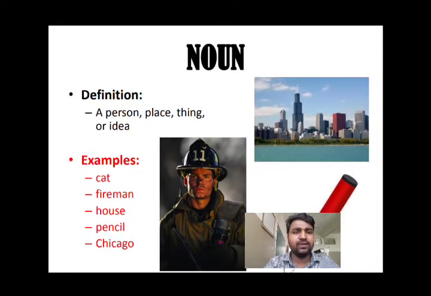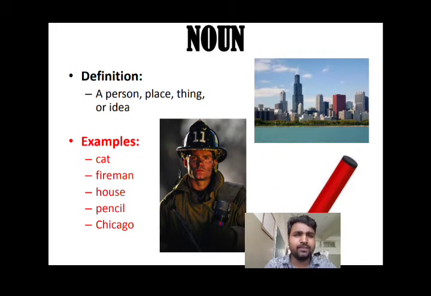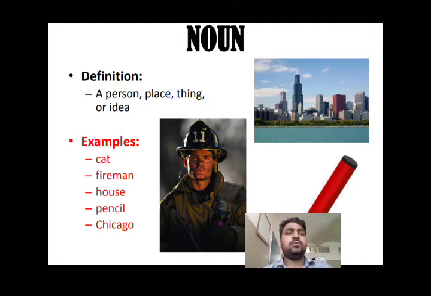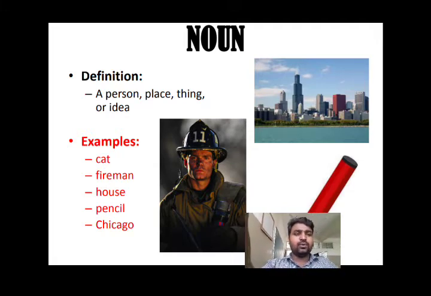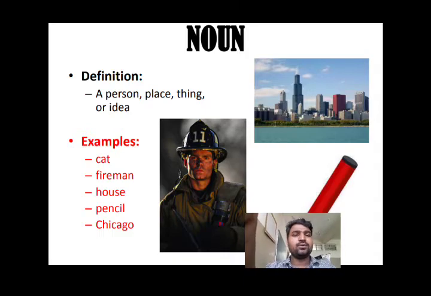The definition we have given here: a person, place, thing, or idea. Here it means noun means a name of a person, place, thing, or an idea. For example, cat, fireman, house, pencil, Chicago. Cat is a name of animal, fireman is a name of a person, house is a thing, pencil, Chicago is a name of place, like that. So the words which are associated with names, such words we call noun. Okay, then fine, let's go to the next one.